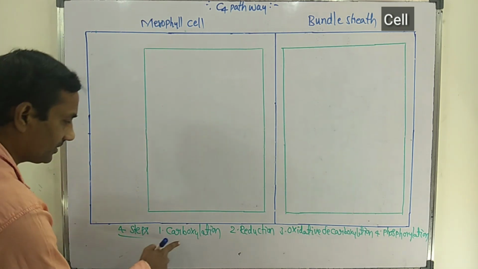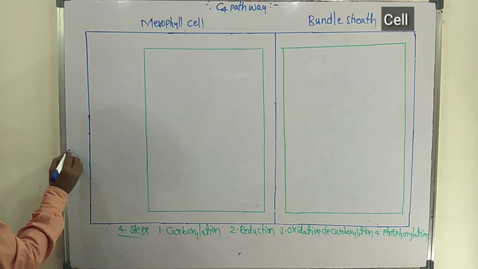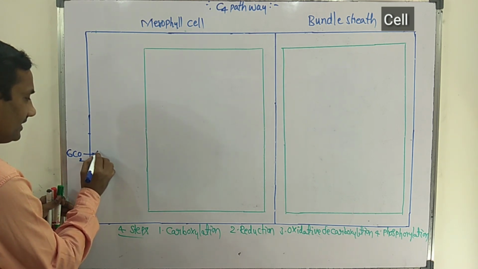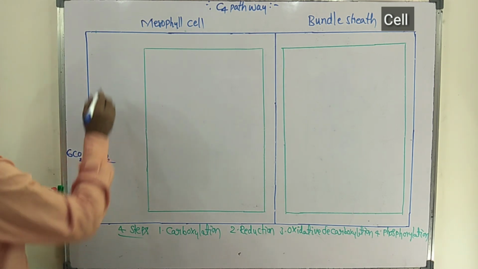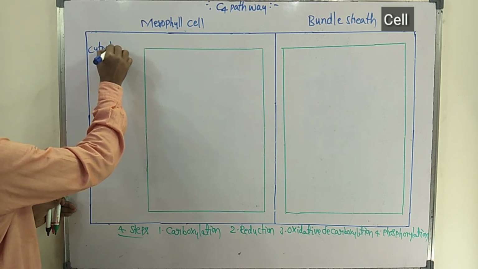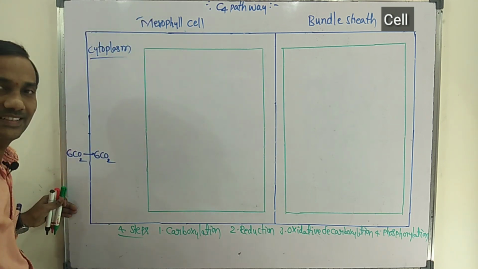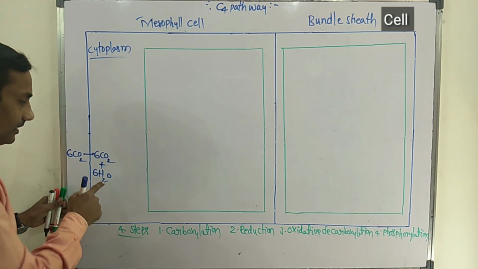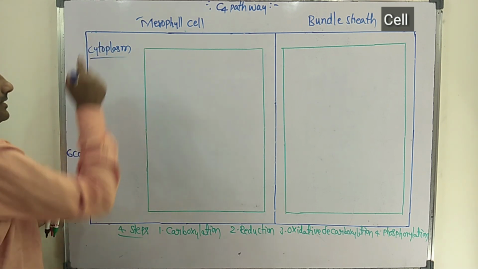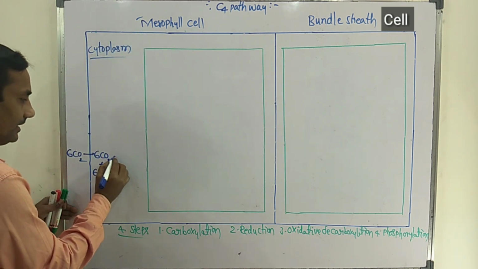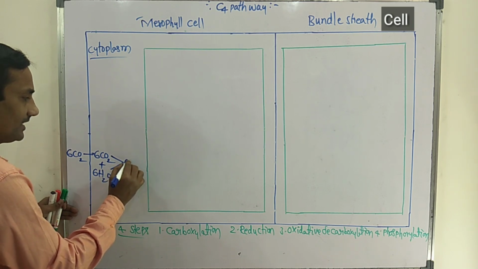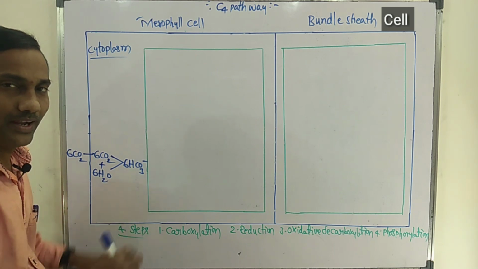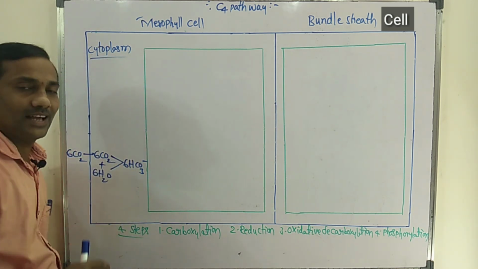Now in this pathway, first step is called carboxylation. 6 molecules of CO2 enter into the cytoplasm of mesophyll cell. The CO2 reacts with 6 H2O molecules, that is water also found in the cytoplasm of mesophyll cell. This leads to formation of 6 molecules of bicarbonate ion. So 6 molecules of bicarbonate ions are formed in cytoplasm.